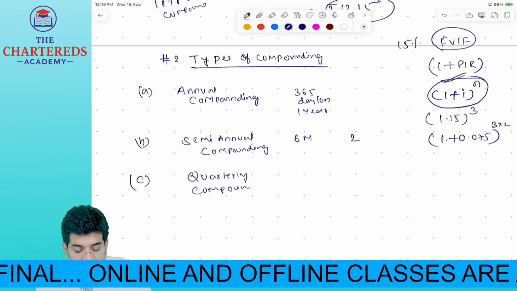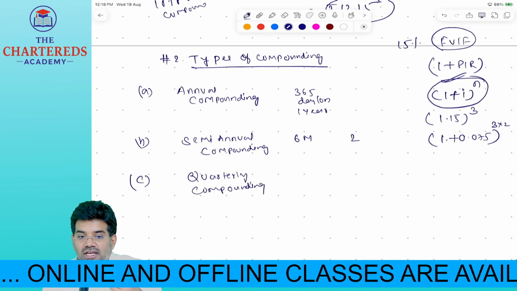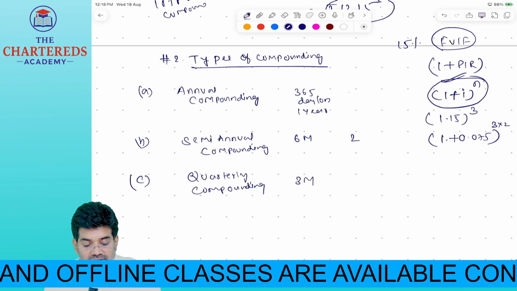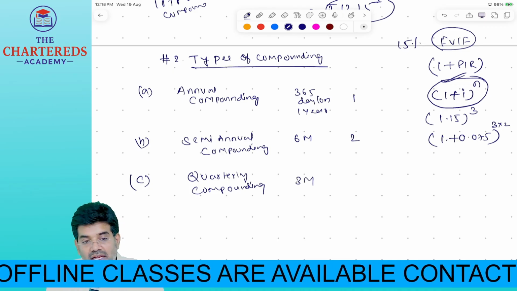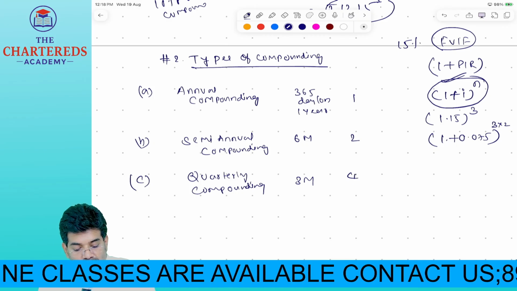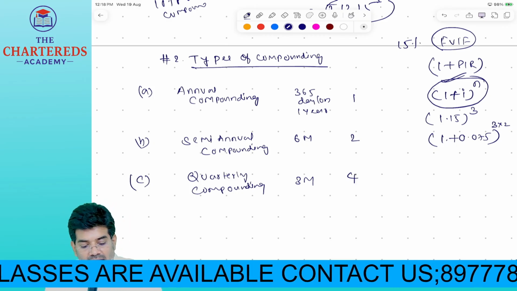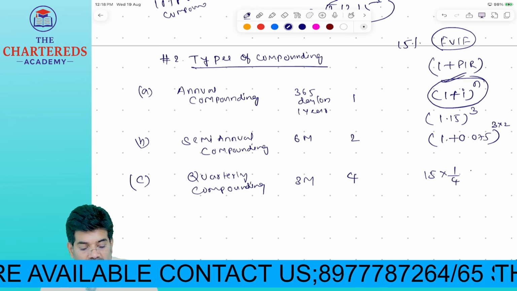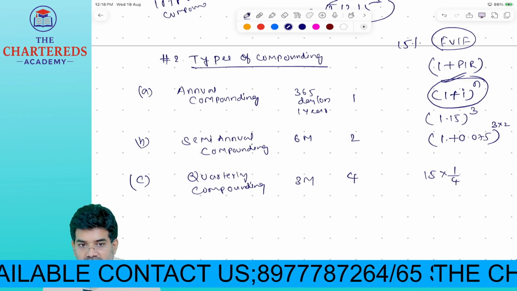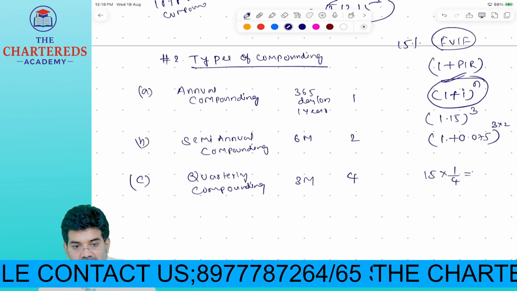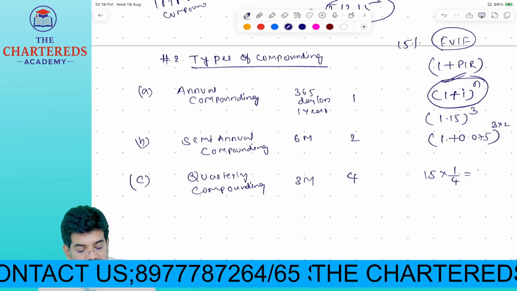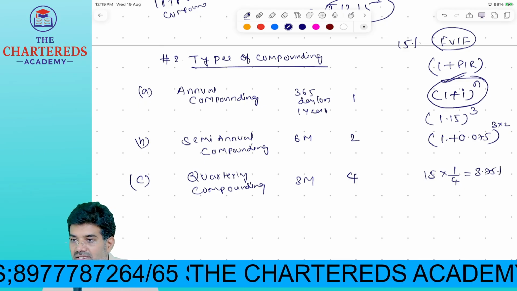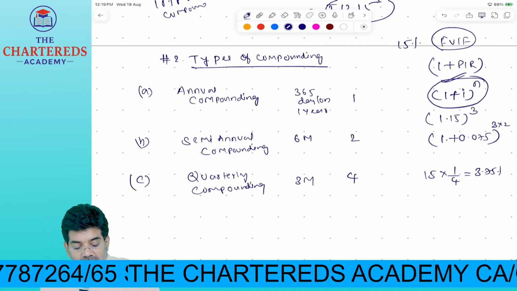అయితే periodicity, for how many months you will get interest? Every 3 months you will get interest. Okay, in a year how many times you will get interest? 4 times. Okay, and now your annual interest is 15 into 1/4 I can write, or I can take 4 divided by 12 also I can take, or not? Yes. Then what is the interest rate applicable now? 3.75% for how many months? 3 months. Yearly how many times compounding is happening?